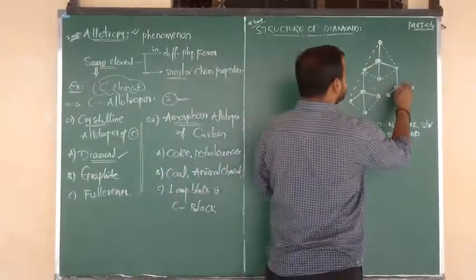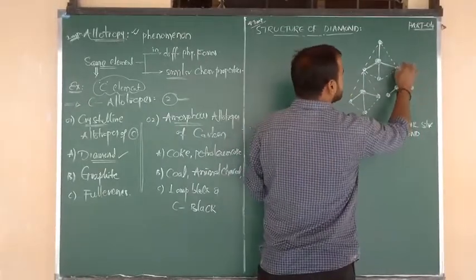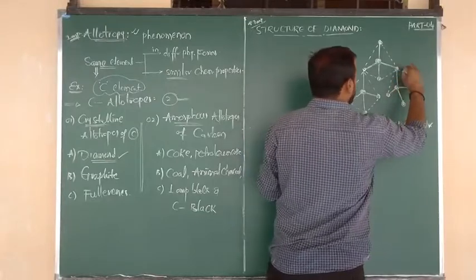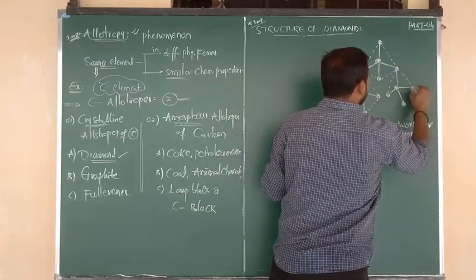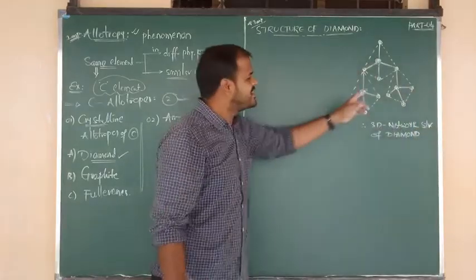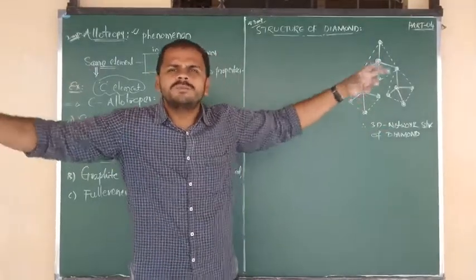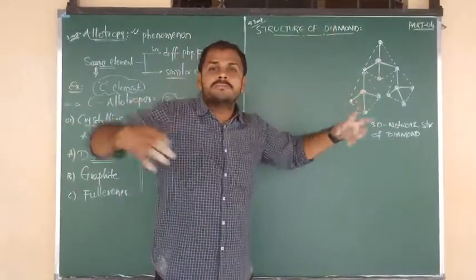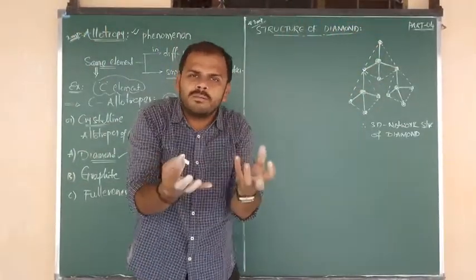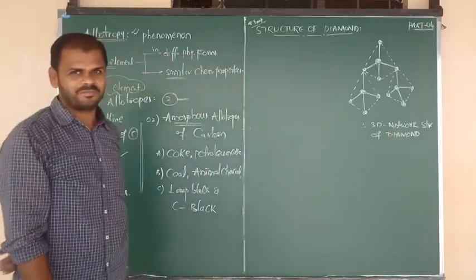If you want, you can consider the structure. Again, the central carbon is connected to the surrounding 4 carbons by using 4 covalent bonds. If you want, you can show the diagram also. Again, same thing, it is also looking tetrahedral. Not only these 3, like that a number of skeletal forms we can consider, a number of simple units. Finally, you are going to get a complex network molecule, a 3-dimensional molecule, that is known as diamond.